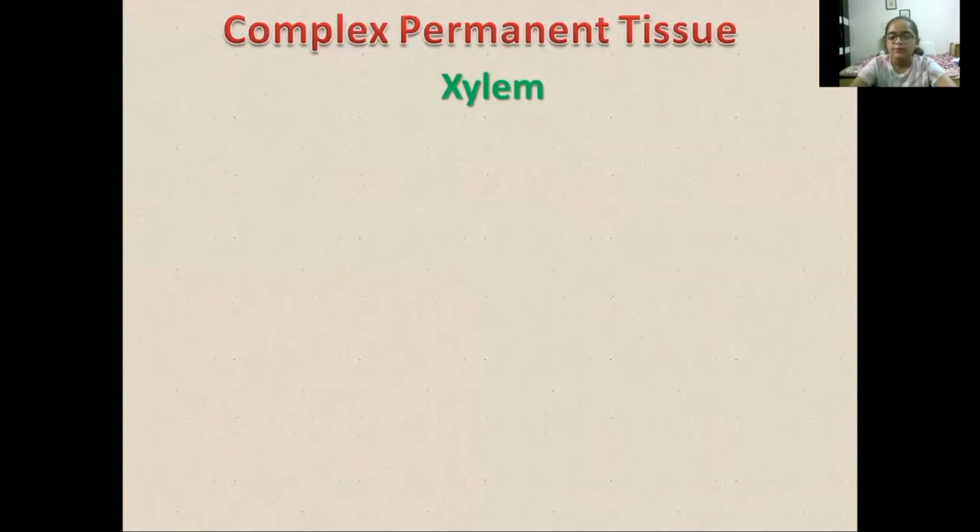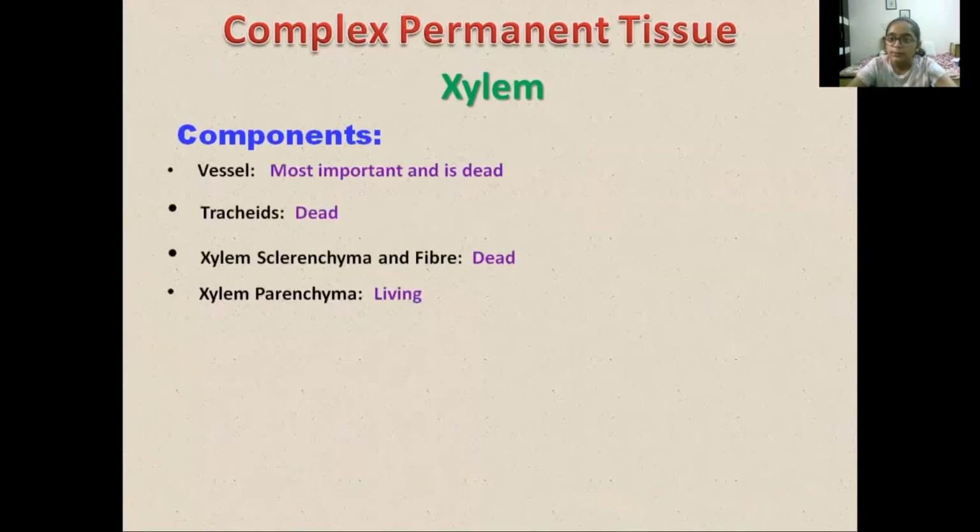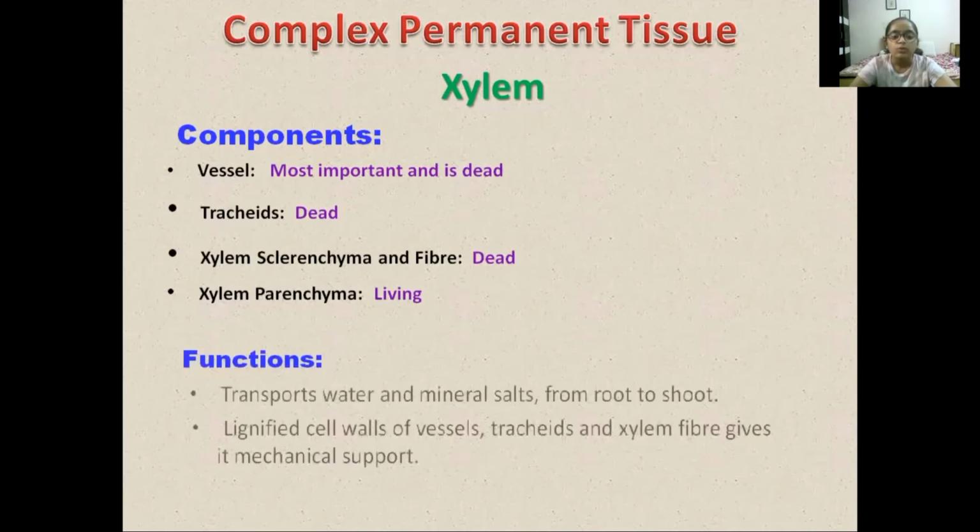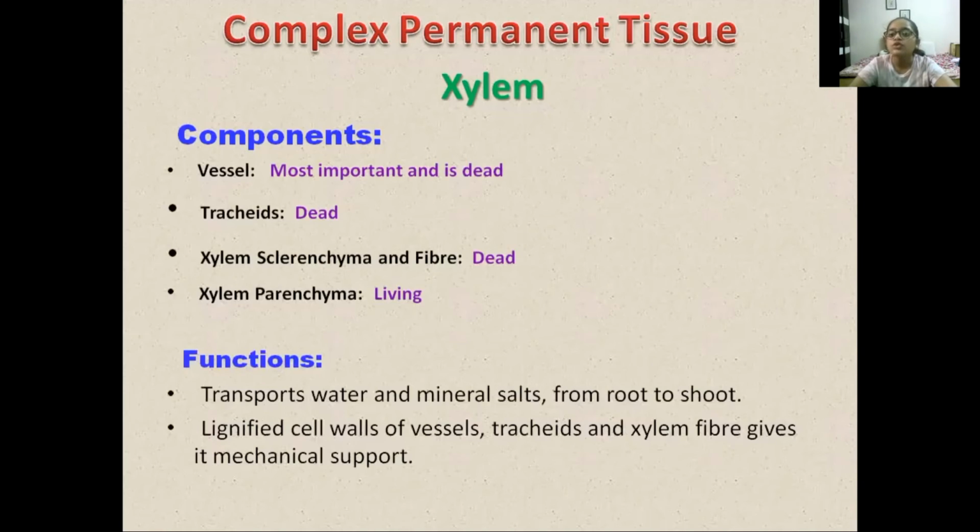Next is complex permanent tissue, and we will describe xylem. What are the components of xylem? The vessel, which is very important but is dead; tracheids, which are also dead; and xylem sclerenchyma fiber, which is also dead. There is only one living component, that is xylem parenchyma. What are its functions? They transport water and mineral salts from roots to shoot, and the lignified cell walls of vessels, tracheids and xylem fibers give it mechanical support.